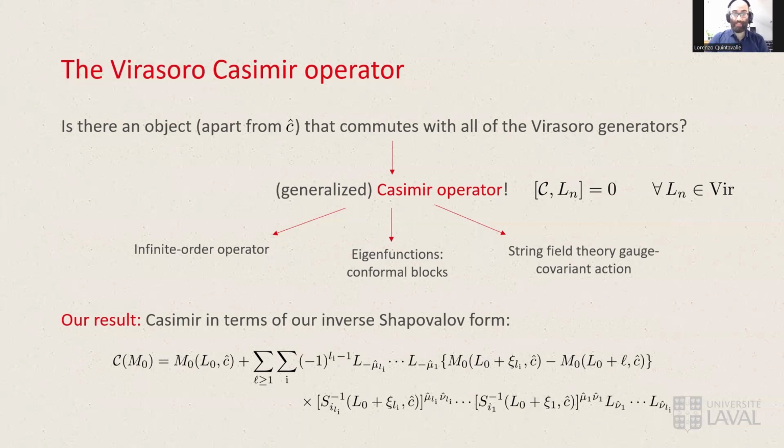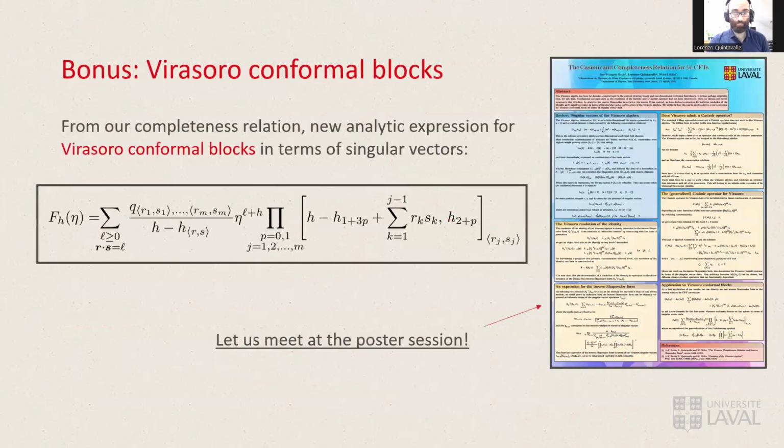Our main result in this direction is that we actually derived an expression for this Casimir operator in terms of the inverse Shapovalov form. We used some recurrence relation, which we could solve explicitly, to find the expression written at the bottom of the slide, where we just kept the dependence on the inverse Shapovalov form, but as I already mentioned, we derived one in terms of singular vectors, so also the Casimir operator is determined.